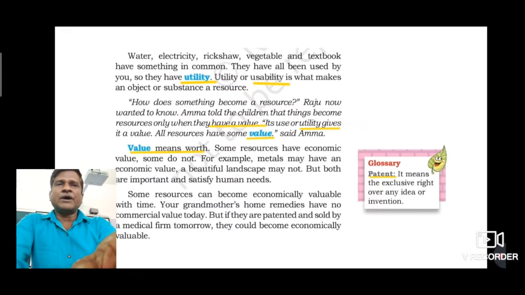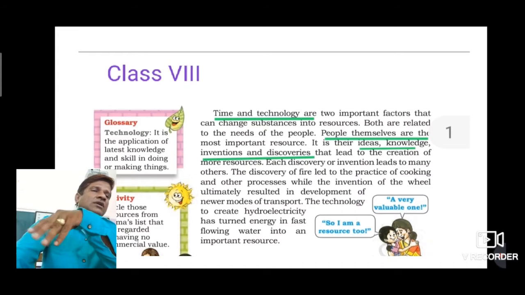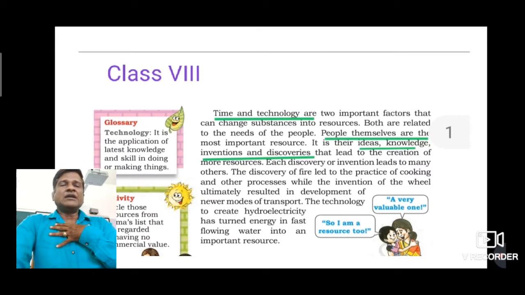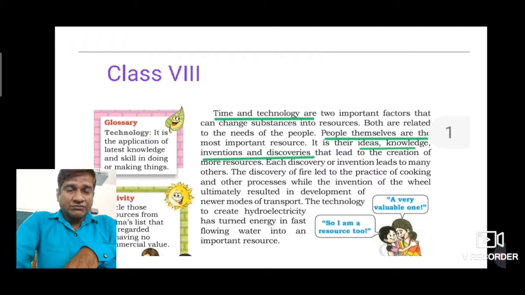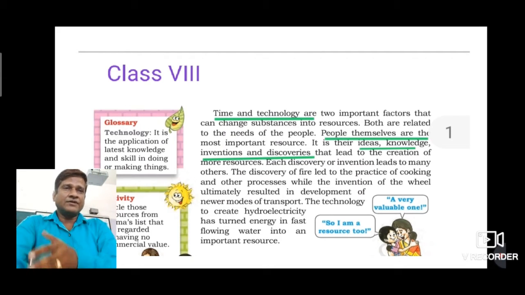Now if we talk about the available resources, among all available resources, human beings, meaning we, are the most important resource, we are the ultimate resource. Why? Because we have a developed brain, we have the skill, we have the capability that can convert any substance into a resource. Okay, for example, water.